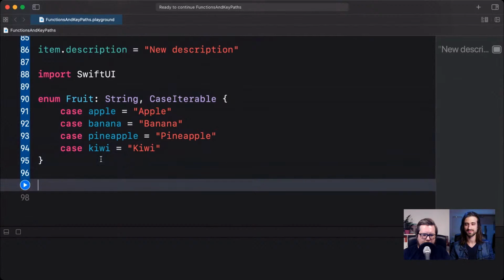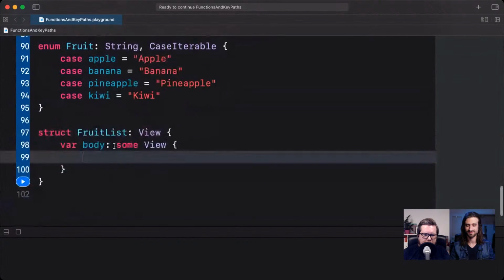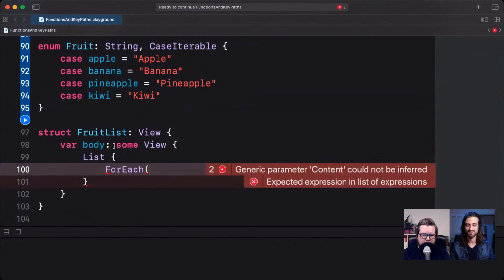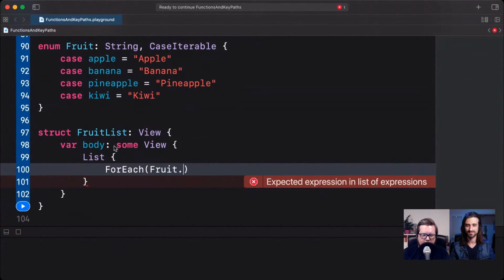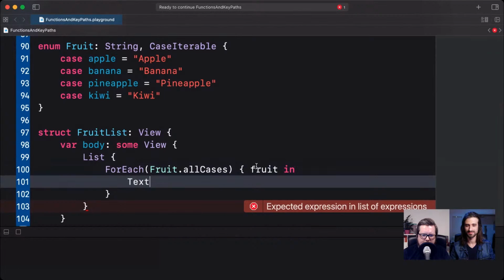So one way to do that would be to define a FruitList, which will be a view and it has a body. And the body here is a List and it has a ForEach. And here we want to iterate over all of our fruit cases. So we're going to say Fruit.allCases. And then we want to open up a closure here, and we want to get a fruit in, and then we want to return a Text, which is the fruit.rawValue.